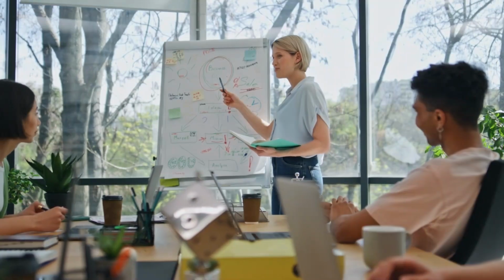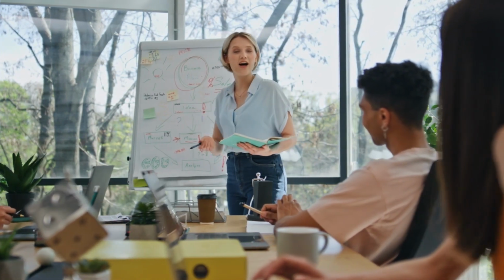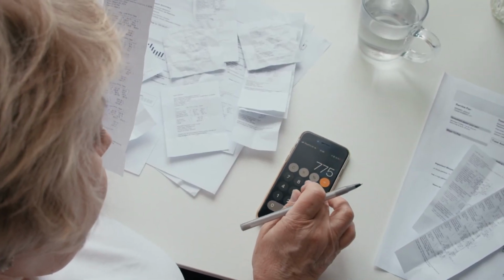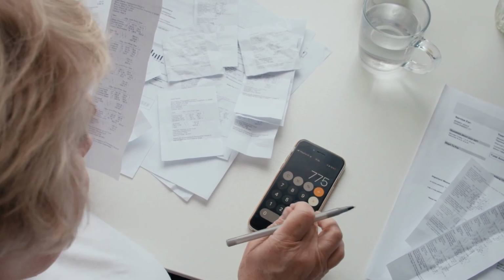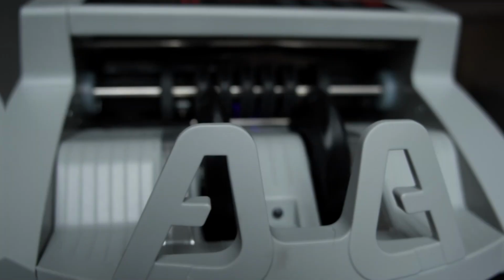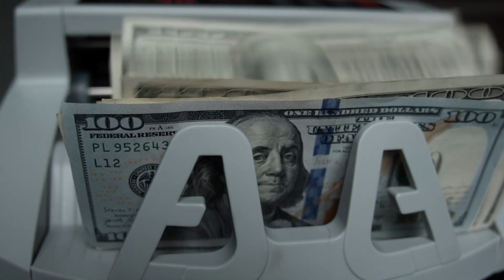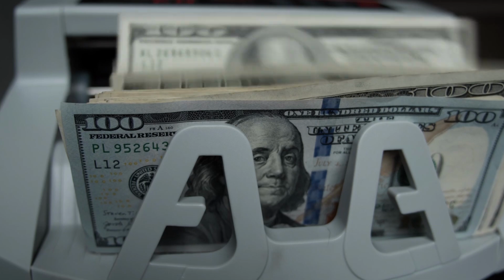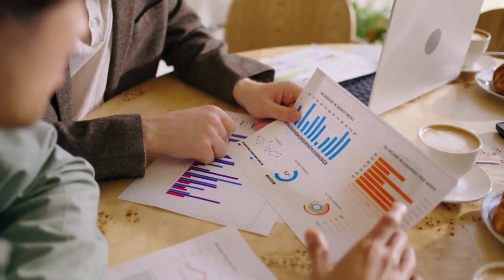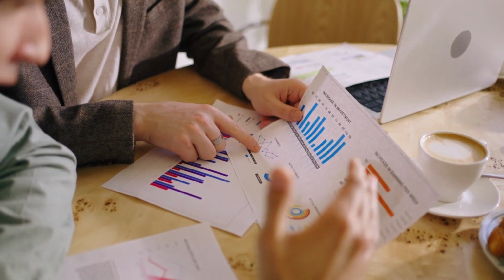Income statement. Also known as a profit and loss statement, the income statement reports a company's financial performance over a specific period, such as a month, quarter, or year. It lists revenue, money earned from sales, expenses, costs incurred to generate revenue, and ultimately, net income, profit or loss. For example, if a company sells products, revenue, and pays for raw materials, expenses, the income statement summarizes these transactions. Investors use it to gauge profitability, while management reviews it to evaluate operational efficiency.